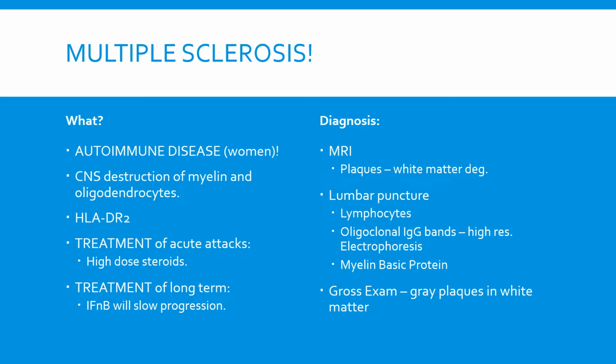The diagnosis can be conducted via MRIs. With it, you will identify plaques, which are white matter degenerations. You can also conduct lumbar punctures, where you will see lymphocytes, oligoclonal IgG bands, and myelin basic proteins. And lastly, on gross exam, you will see gray plaques in the white matter.